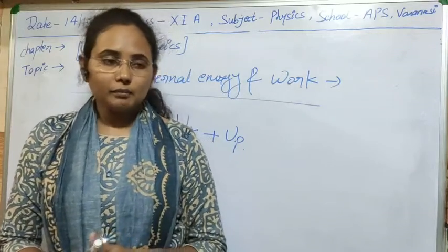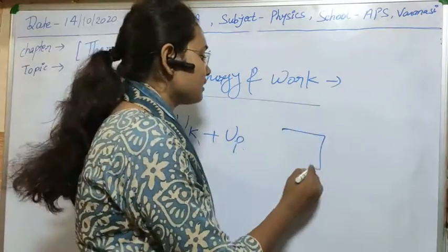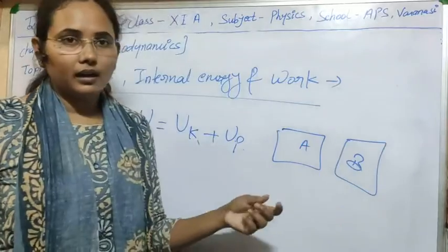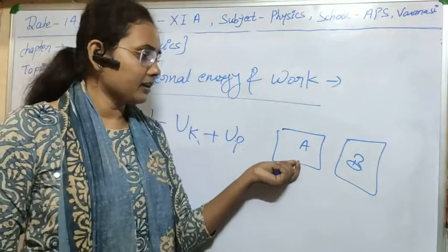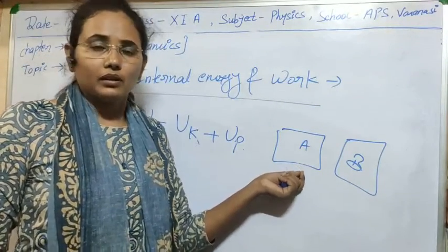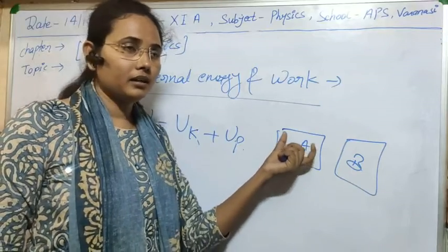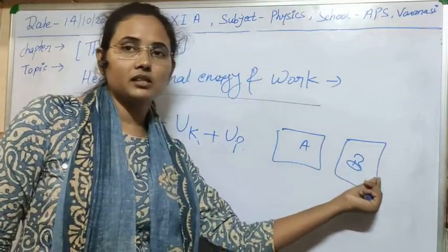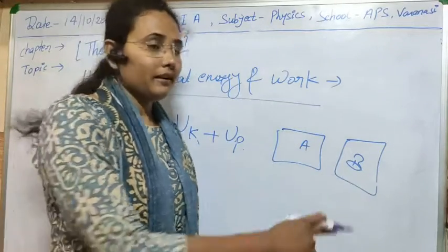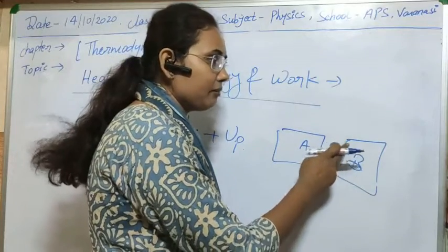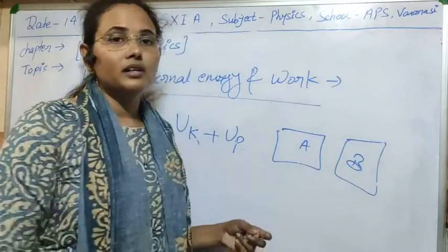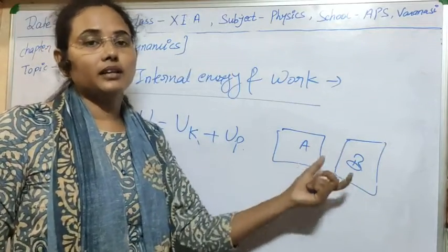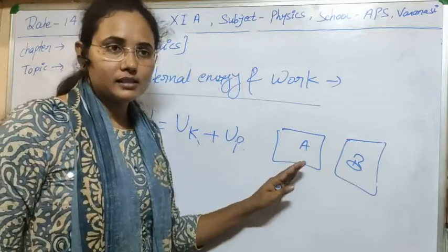Suppose we are providing heat to a system, suppose this is A and this is B, and these are in thermal equilibrium, and now we are providing some heat energy to A. Then definitely it will get heated, and its temperature will change. So there will be transfer of heat from this system to system B. If there is transfer of energy from A to B, then the internal energy of system B will increase here. Due to the change in temperature, internal energy will increase. So I think this is simple and clear to you.